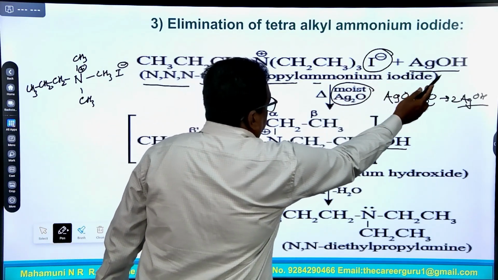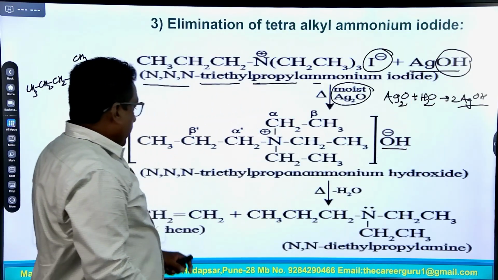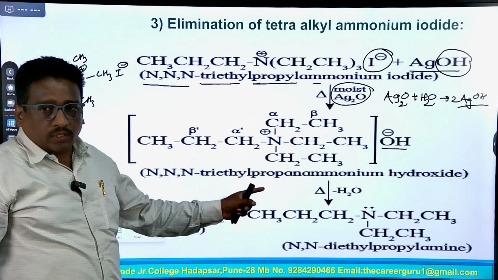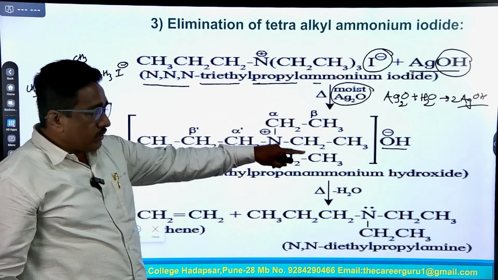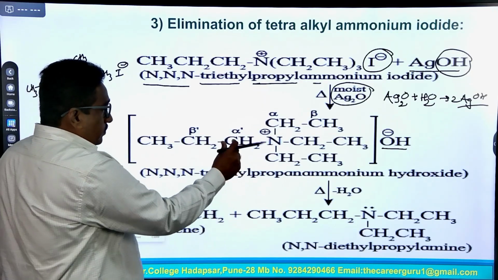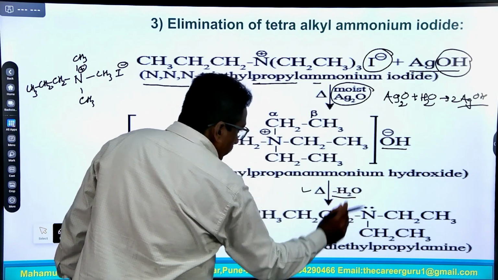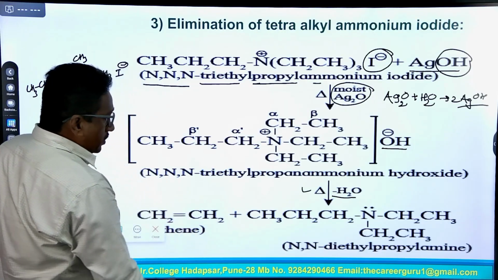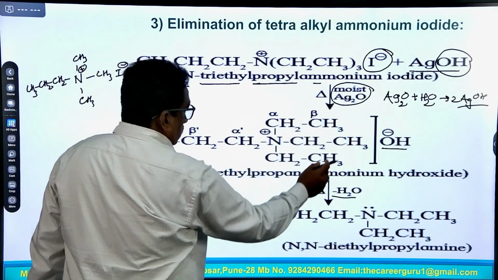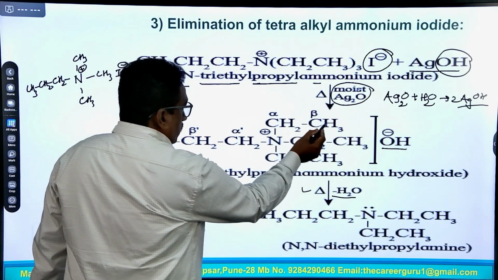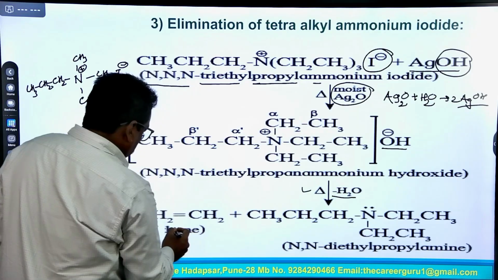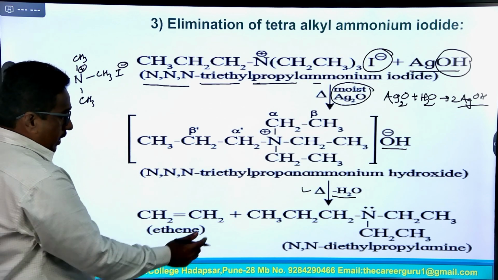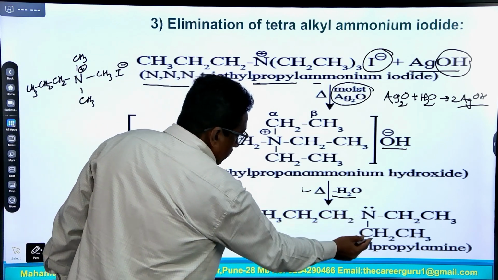This iodine atom is replaced by this hydroxyl group to form N,N,N-triethyl propyl ammonium hydroxide. So, iodide converts into hydroxide, and finally this molecule on heating, by losing a water molecule, by elimination reaction, gives CH2=CH2. Out of these 3 ethyl groups, one ethyl group converts into CH2=CH2, means ethene molecule, and CH3CH2CH2N(CH2CH3)2,